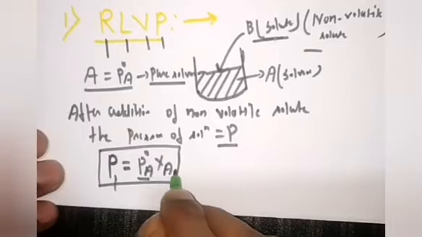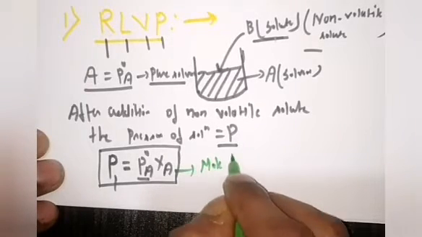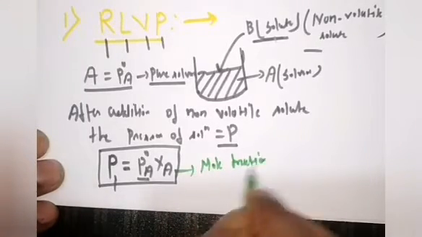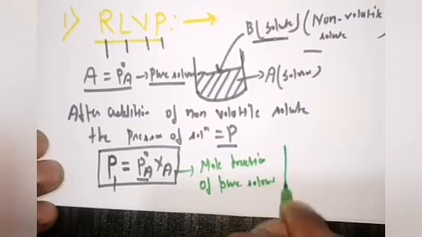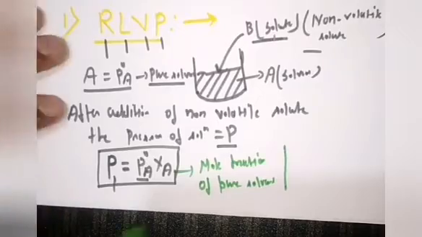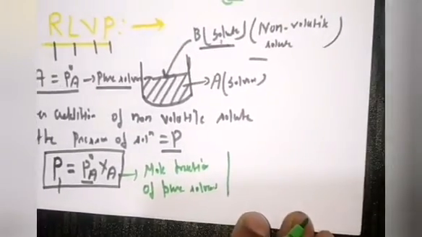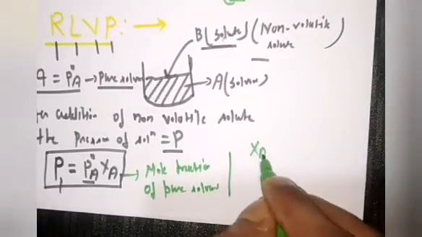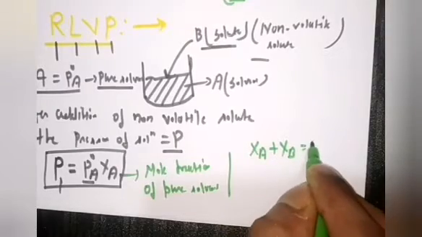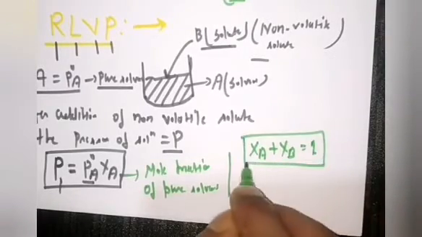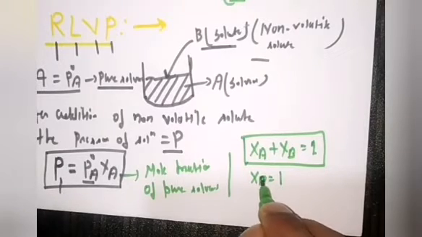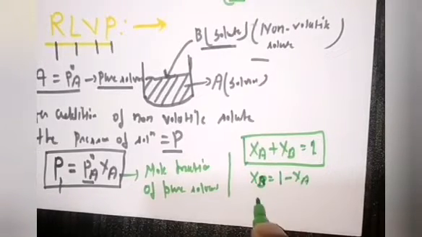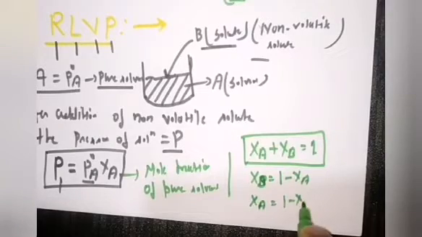Now from the mole fraction definition, we all know that in a binary solution the sum of the mole fractions of all the components is equal to 1, so you can write XB is equal to 1 minus XA, and XA is equal to 1 minus XB.